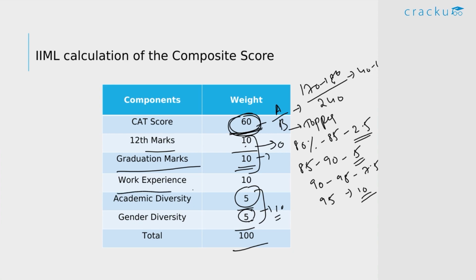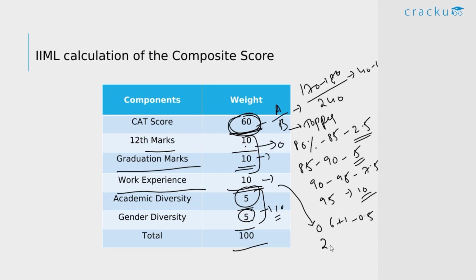And they also give weightage to the work experience. They have 10 points for the work experience. So if you look at the work experience scores, if the work experience is less than 6 months, you usually get 0 out of this 10 points. And if it's greater than 6, with every additional month from 6 months, you will be getting 0.5 extra.